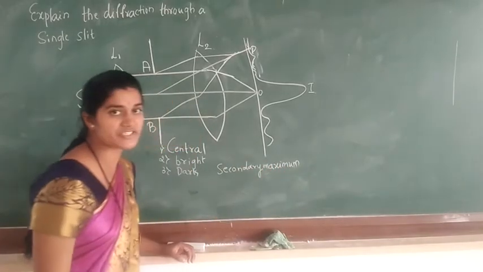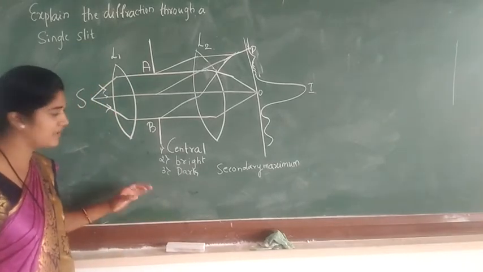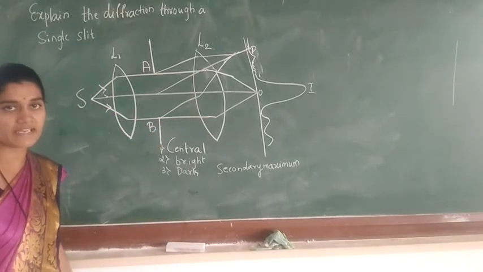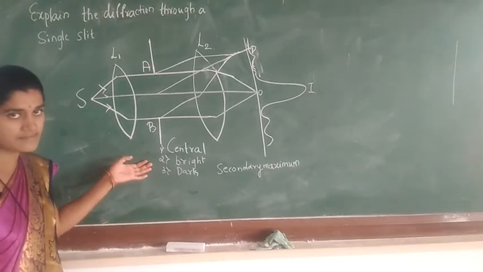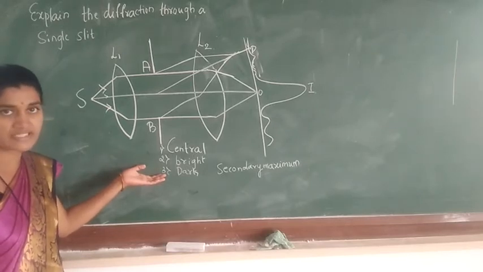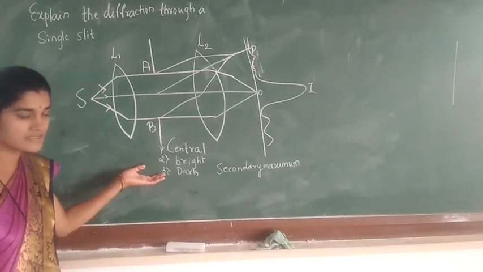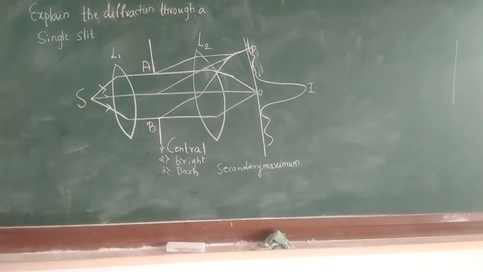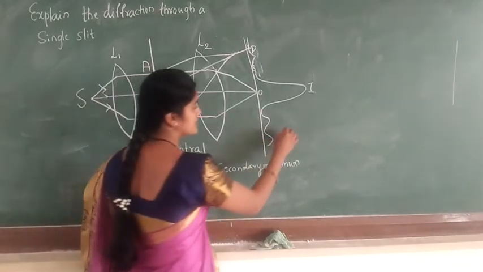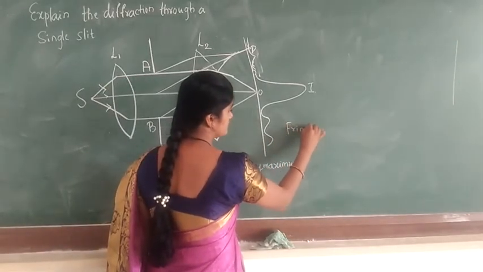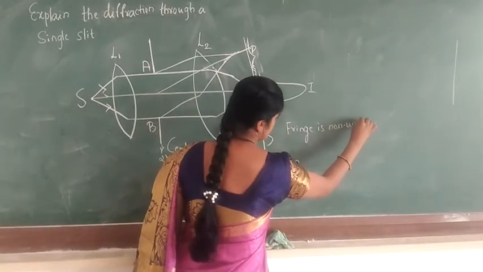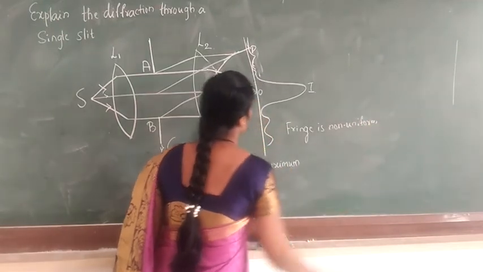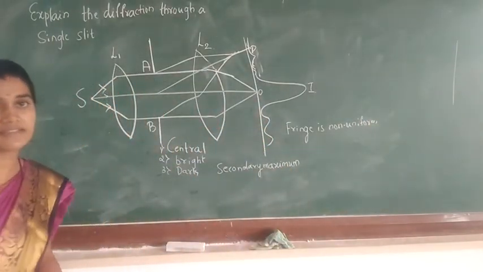These are some limitations we have to study in this single slit. First, at the point P we get the central bright maximum fringe. Second, we get the bright fringes due to the decrease. And third, we get the dark fringes due to the secondary maximum or secondary wavelength. One more point is that the width of the fringes is always non-uniform. These are some limitations for diffraction through a single slit.